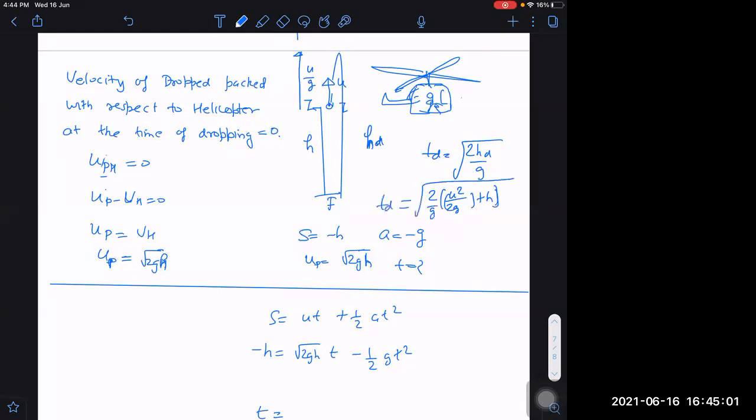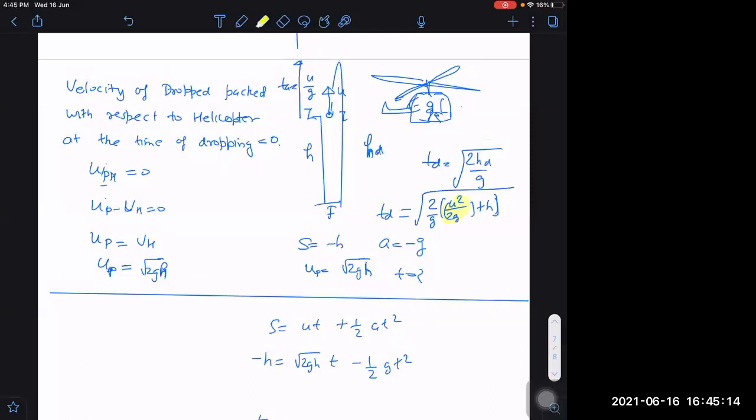What is the time of ascent? Time of ascent is u by g. So u by g plus this 2 by g into u square by 2g plus h. Do you remember this formula or not? This is the formula for height attained above it. It is u square by 2g only.